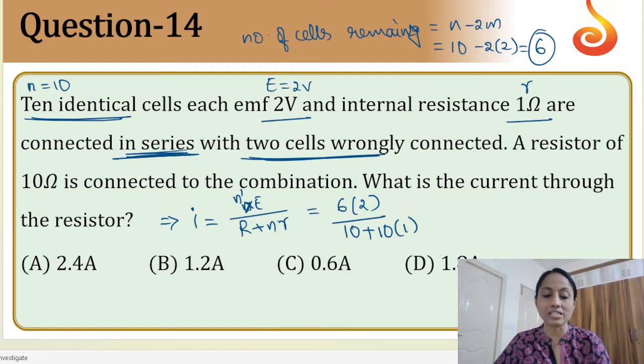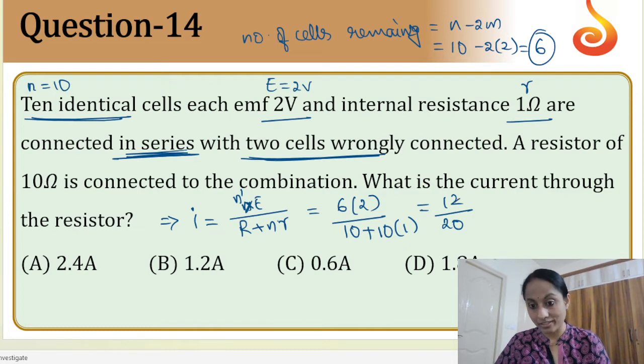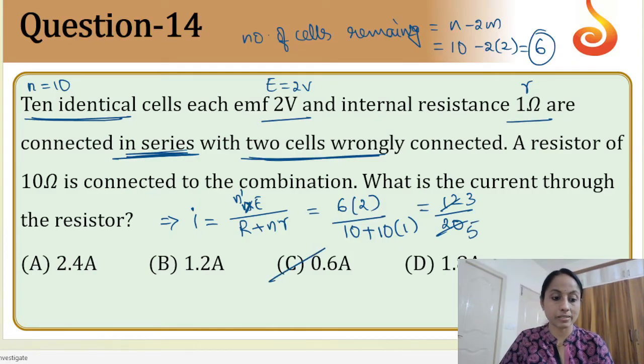By solving, 6 2s are 12 by 20. Cancelling out, 4 3 times, 4 5 times, so 3 by 5, answer 0.6.